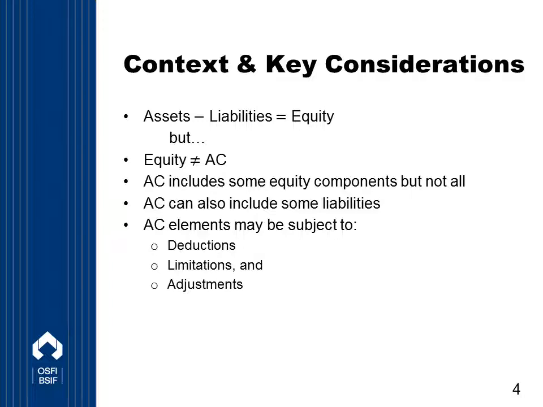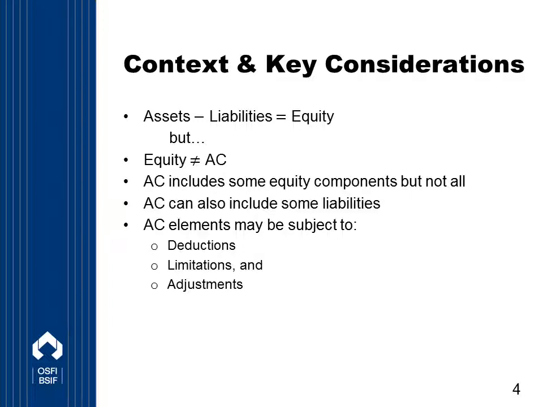In addition, there's a number of deductions, limitations, and adjustments that are applied in determining LICAT available capital. Because, as we know, certain assets bear more uncertainty than others, these may be deducted in whole or in part from available capital. Also, adjustments are applied to limit the allowable amount of some elements in available capital.